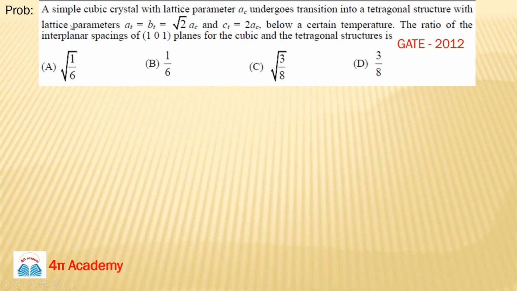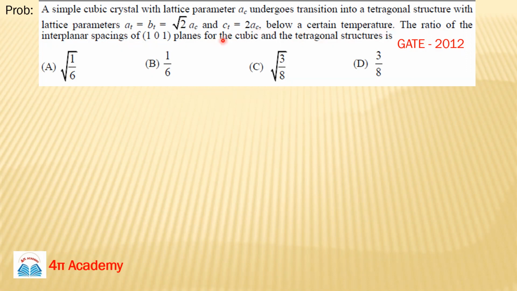The lattice parameters of this new tetragonal structure are a_T equals b_T equals root 2 a_C, and c_T equals 2 a_C, below a certain temperature.